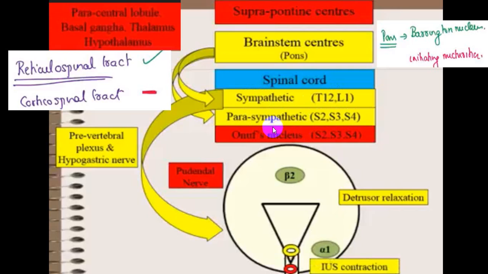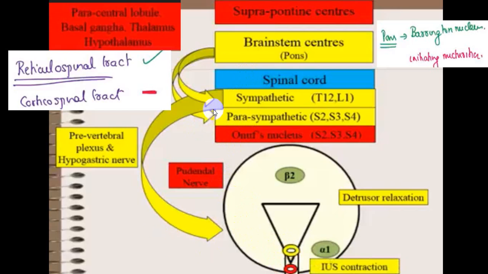This parasympathetic center, or Onuf's nucleus, will have action on the detrusor muscle and internal sphincter, while the external sphincter will be supplied by somatic nerves.